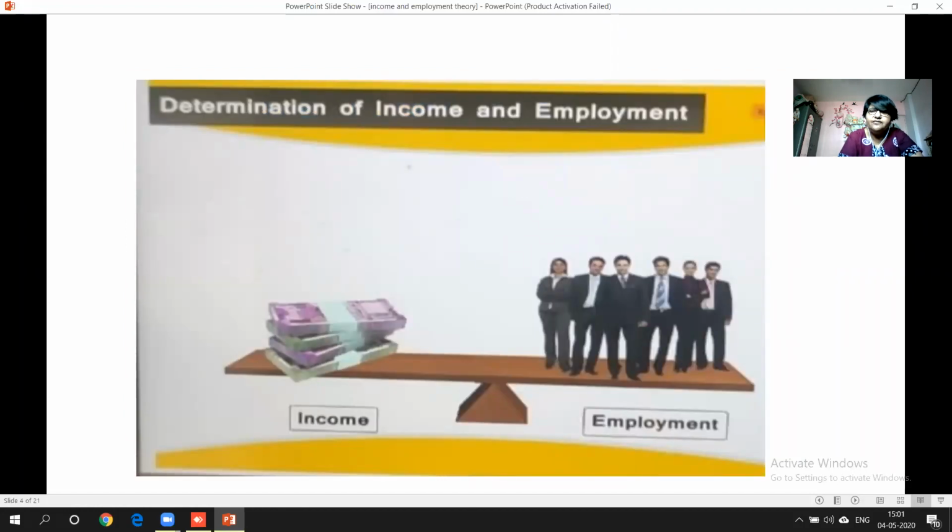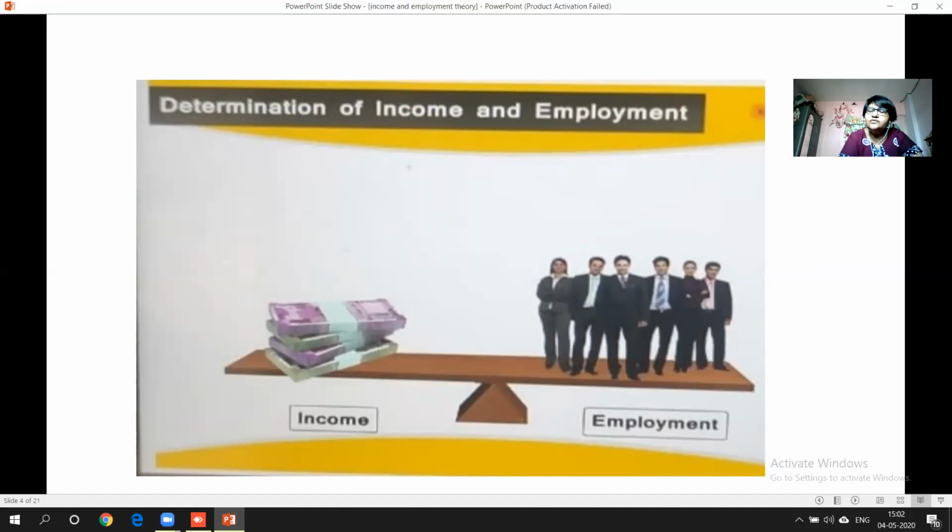Why is determination of income and employment necessary? First of all, we should know why it is important, because income and employment are the two major concepts of any economy. How? Because if more income is there, obviously more employment will be created. And if more employment is there, people can earn more income. That extra income can be utilized for productive purposes, like opening more institutes and giving more employment opportunities, so once again income will be generated and the national income level will increase. So it goes on increasing.